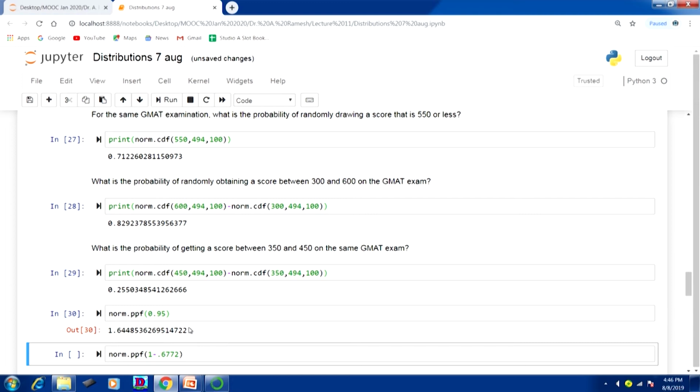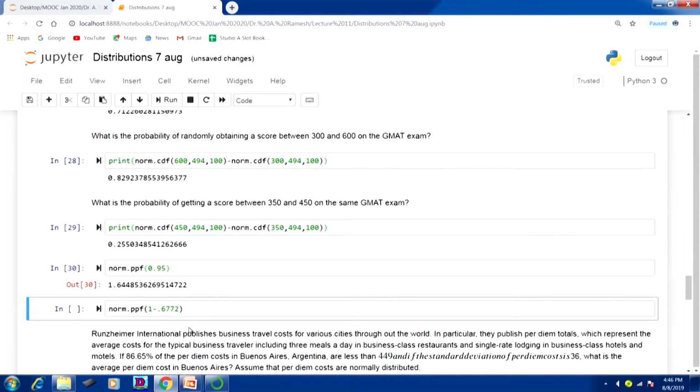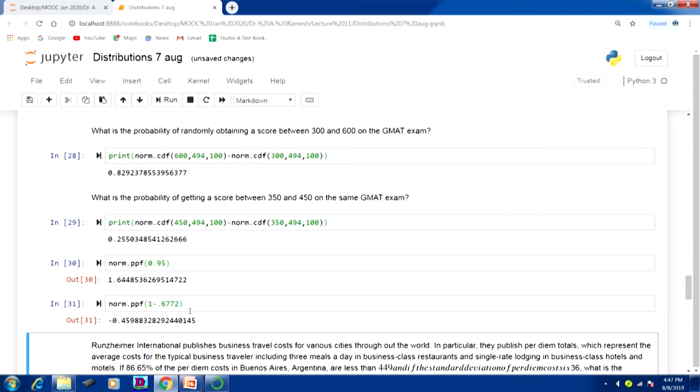This value you can read from the table, the same way which I have explained in my theory lecture. Most importantly here, norm.ppf is the probability function. So, norm.ppf of 1 minus 0.6772 will give you the left side area. So, we will see what the corresponding z value is, here we are going to the left hand side. So, the z value is minus 0.459.